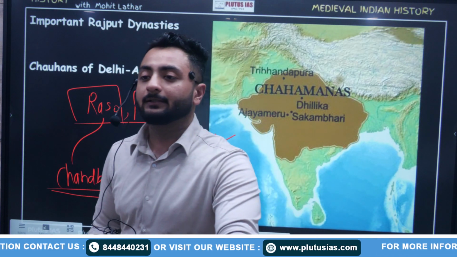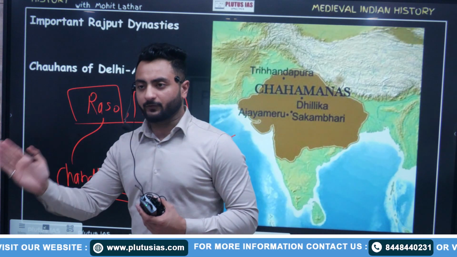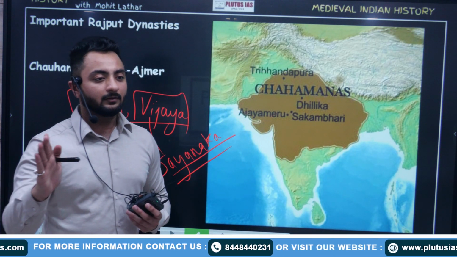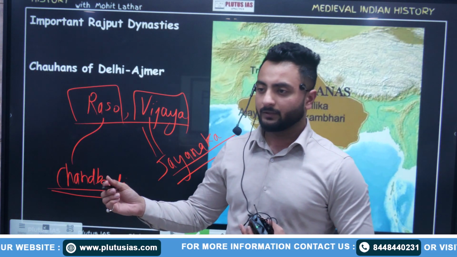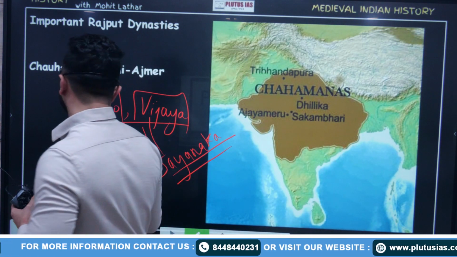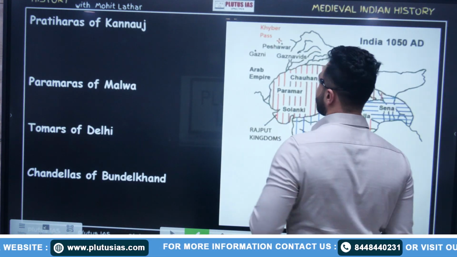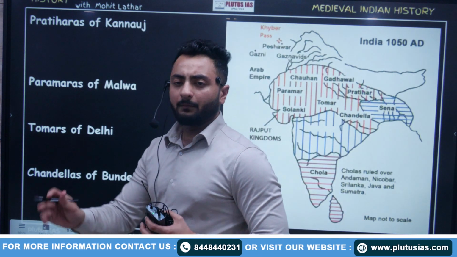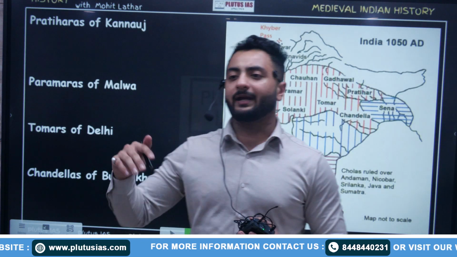Who was the main founder of Pratiharas? Nagbhat I. Okay? Just mention this line, that second dynasty, Pratiharas of Kannauj, hyphen, founded by Nagbhat I, part of tripartite struggle. As we have already covered it in the tripartite struggle, no need to write it again and again.